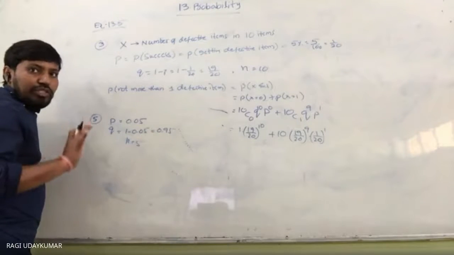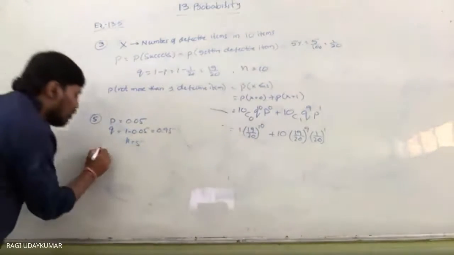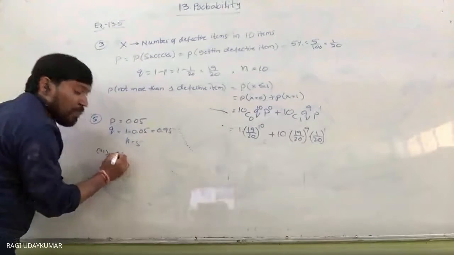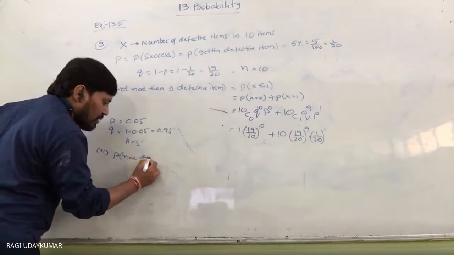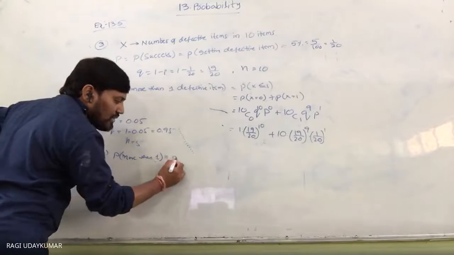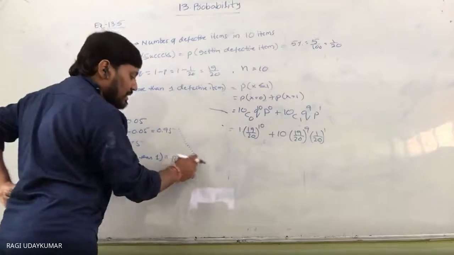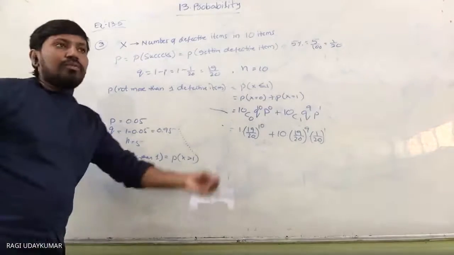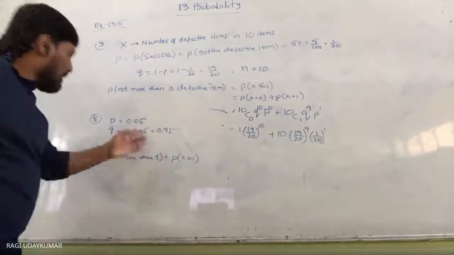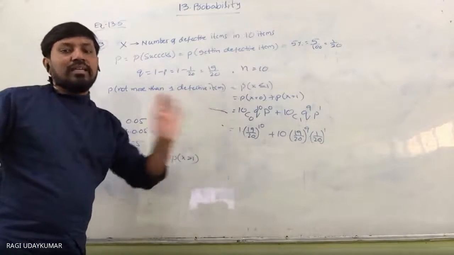The first and second questions are very simple here, and only the third you may find a little bit difficult. Probability of more than 1: more than 1 is nothing but X greater than 1. Already I have shown you in the first problem, X greater than 1 is nothing but X equal to 2, 3, 4, 5.